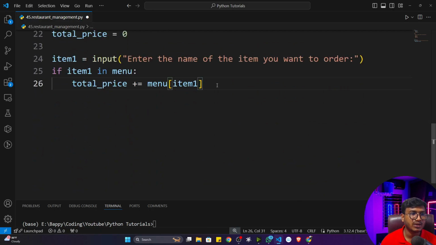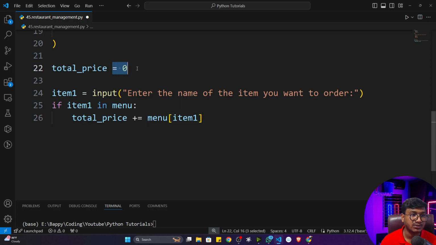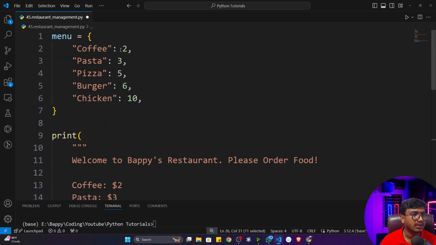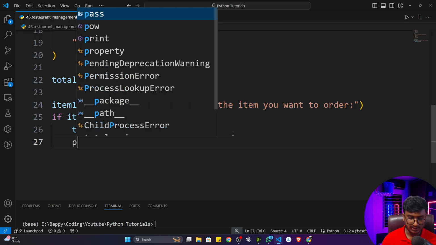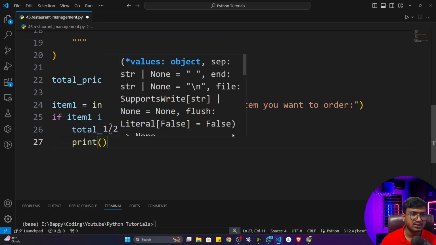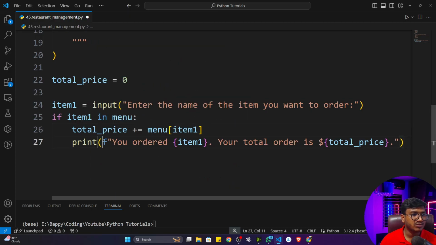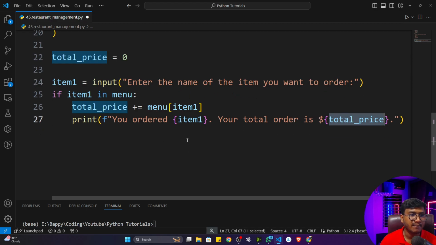Now my total price would be updated. Initially it was 0. Now if the user has ordered coffee, it will update with $2. Inside this particular variable it will update $2. I hope this part is clear. Now once it is done, I'll print a message. So I'll print this particular message. I'm using an f string here. You can see here I've written you ordered item 1, that means the item name, and your total amount is this amount. Okay, I've given this particular message here.